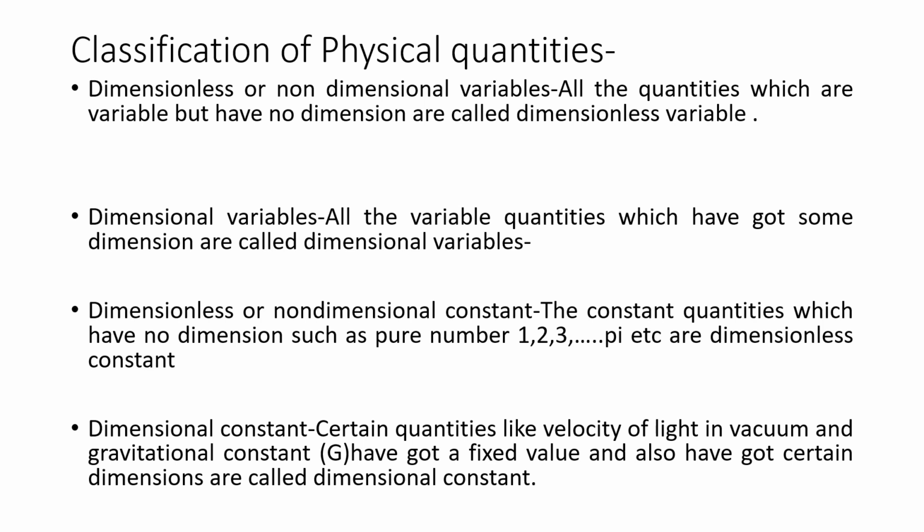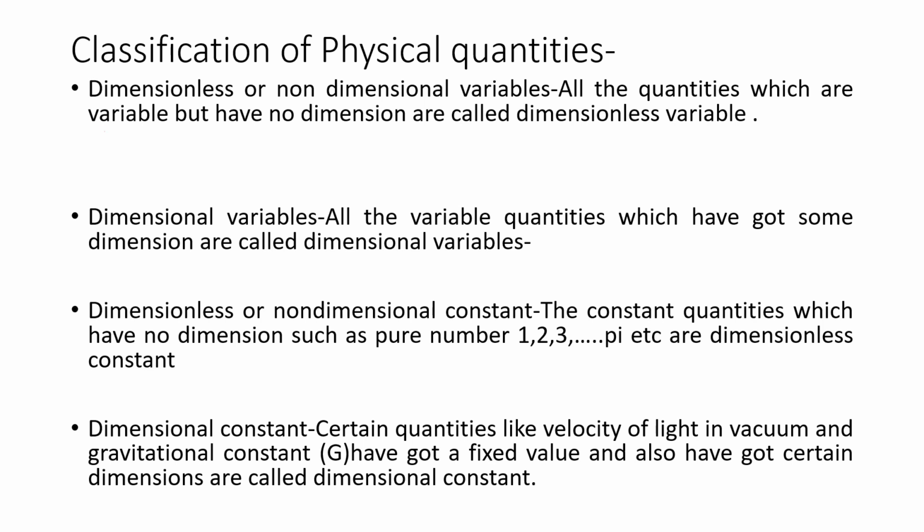They don't depend upon any of the fundamental quantities. These are called dimensionless variables. What are the examples of these? Obviously, they will be a ratio of the same quantity.